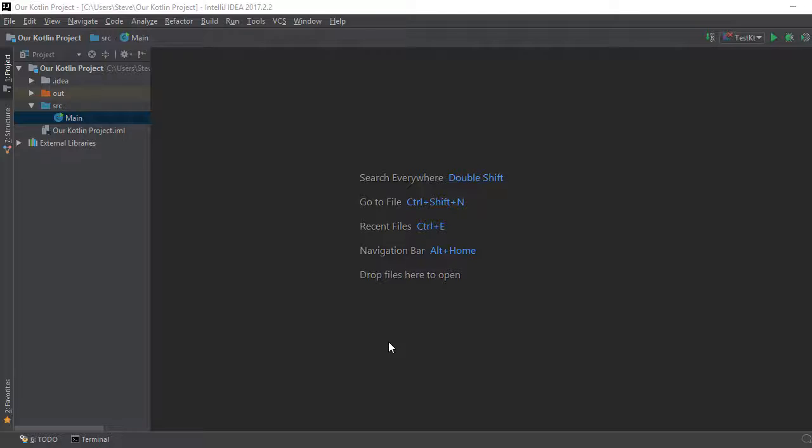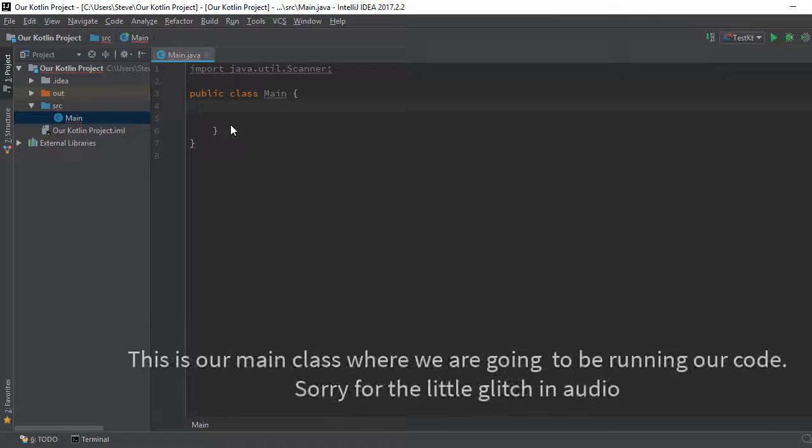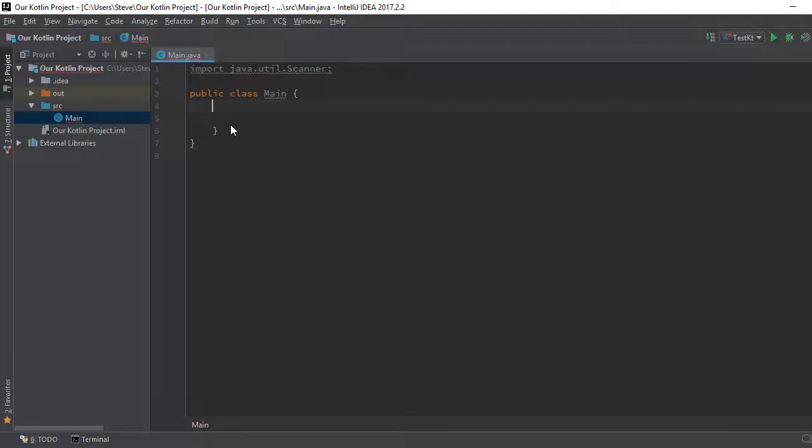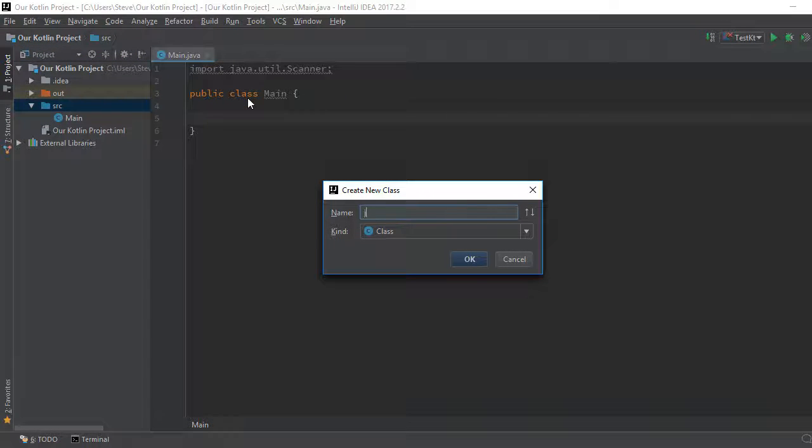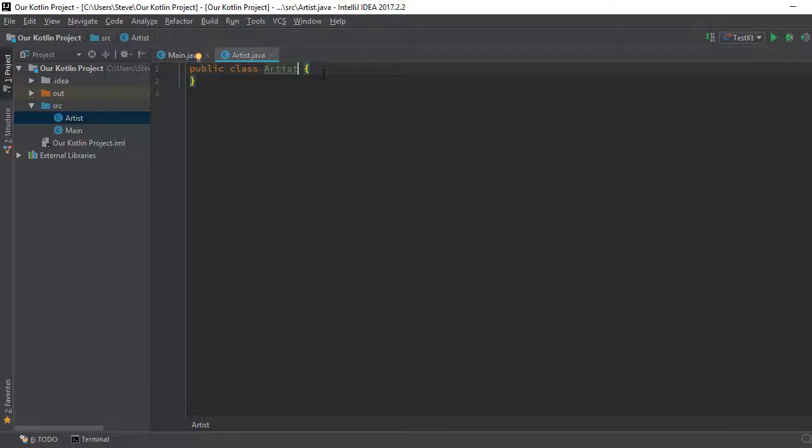So this is our main class. This is our code class where we're going to be running our code. So I'm going to go ahead and create an artist class. So I'll say, Artist. Good. Now these are artists. So we know that even though there are different types of artists, we sure know that there are a lot of generic things that all artists have, right?